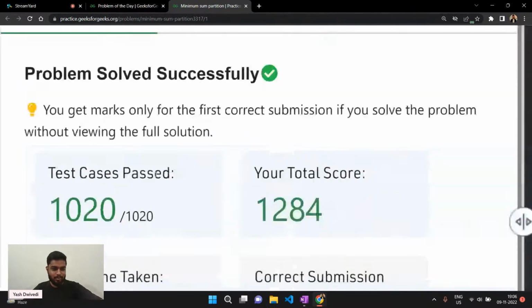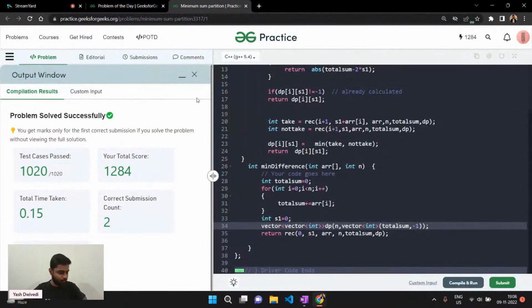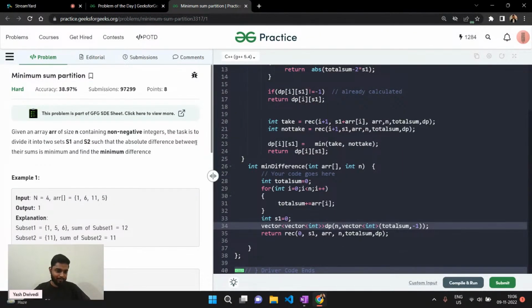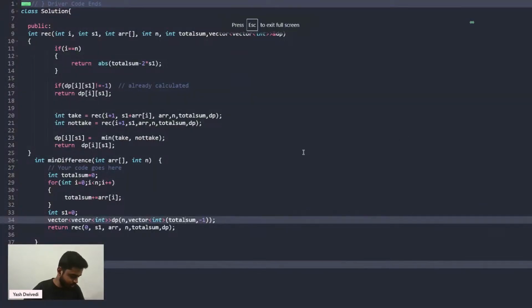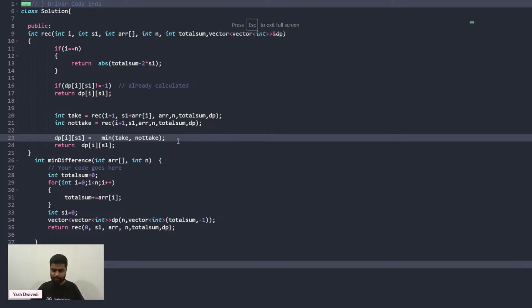So this is how we solve this particular problem. Is that clear to everyone? Too fast now. Okay, so which part you did not understand, Hussein? Okay, I'll explain it again.